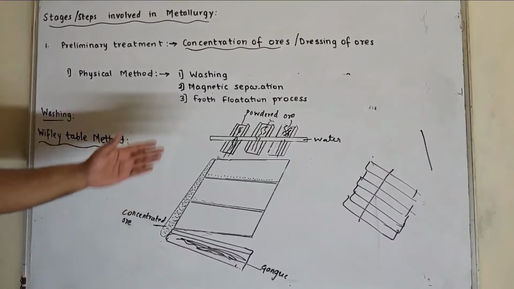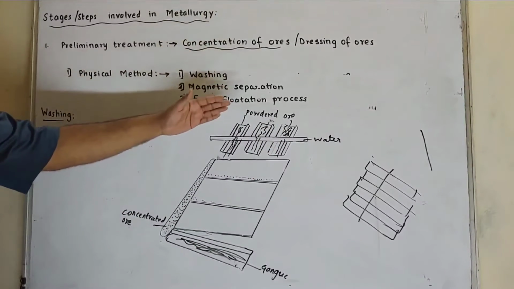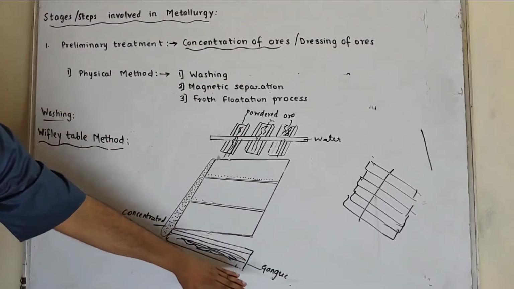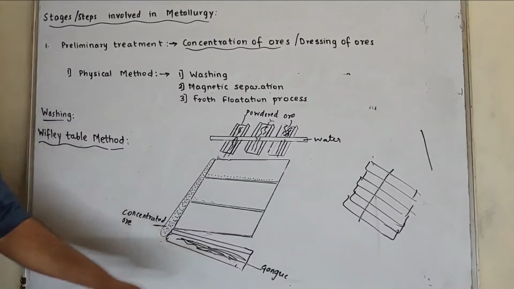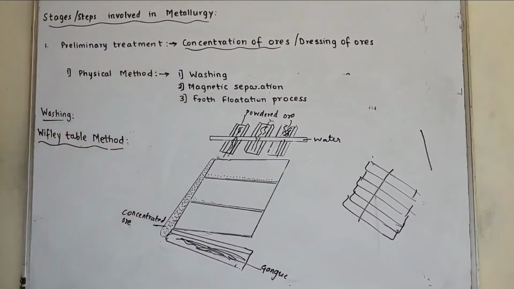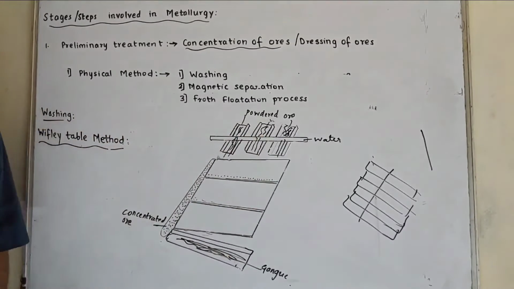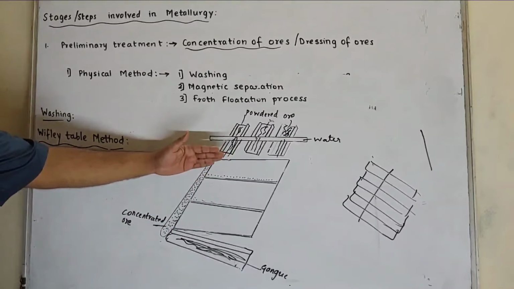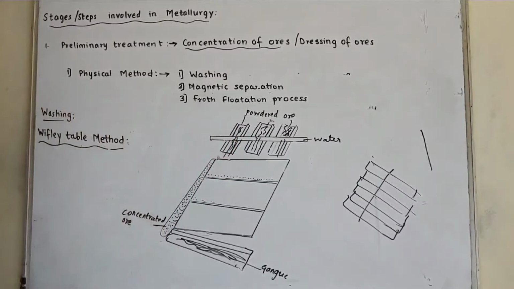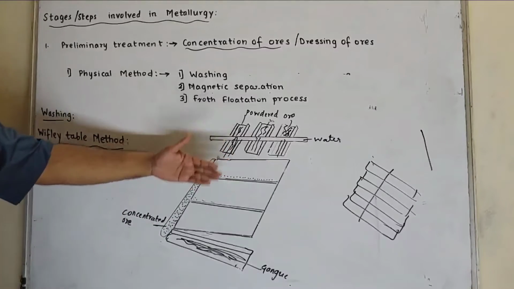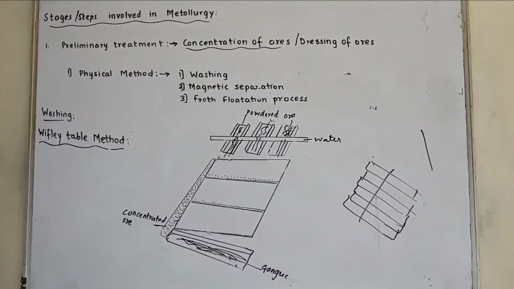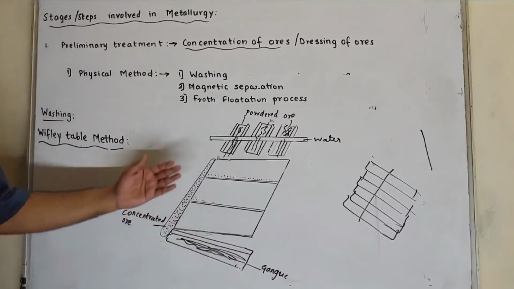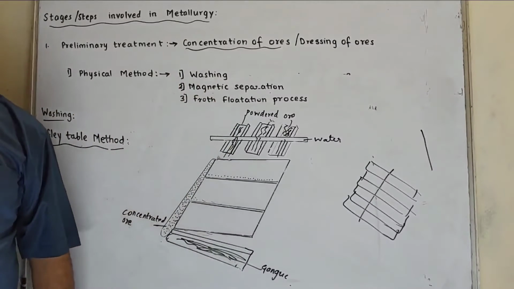What happens? Lighter particles, that are gangue particles, get washed along with the water and get collected in the downward compartment, whereas ore particles, which are heavier, settle down between the slits and get collected in a separate compartment behind that. At the same time, this table vibrates continuously, and since it vibrates, the ore particles are separated. I mean, concentrated metals get separated and gangue particles are washed away along with water.